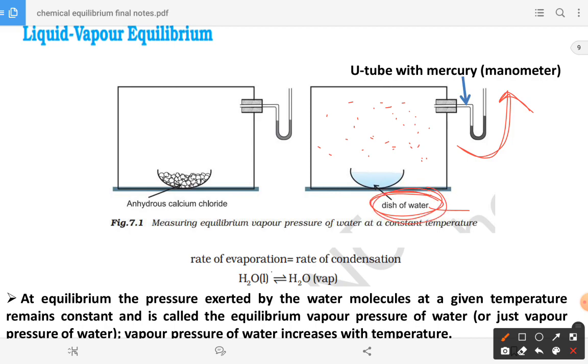Here we took a dish of water. If you take another liquid like acetone, the vapor pressure is going to increase.